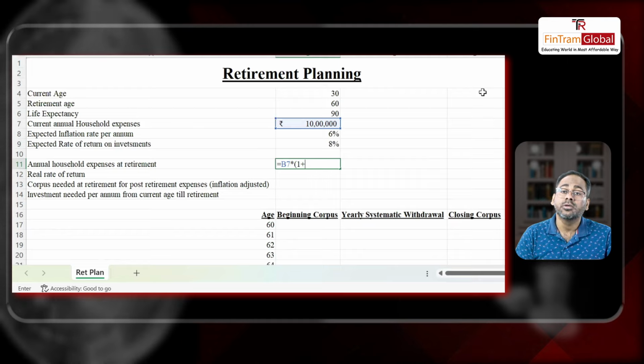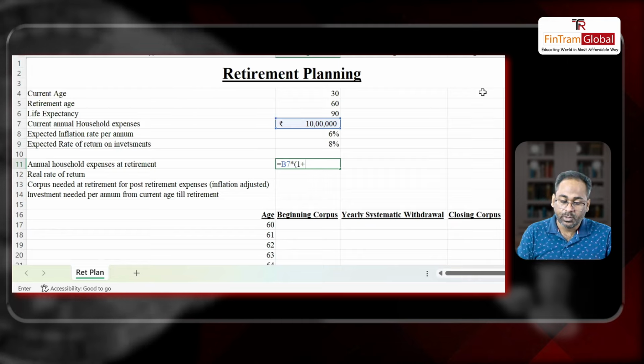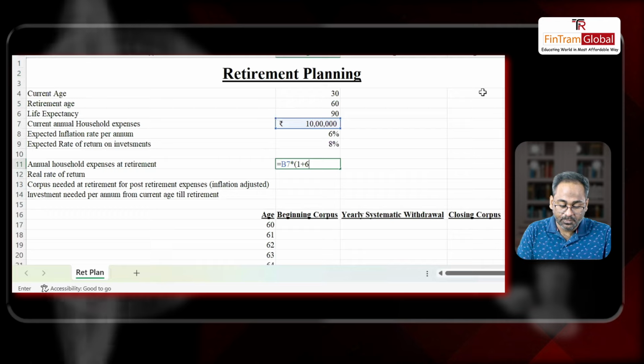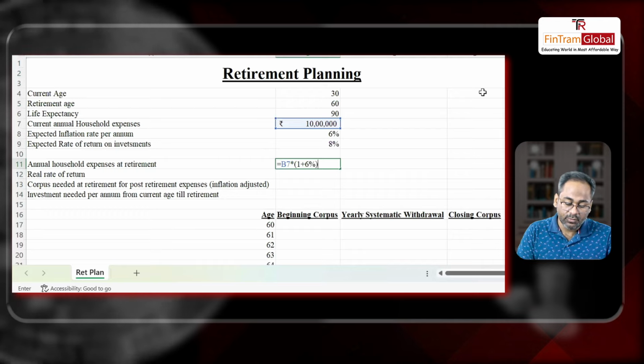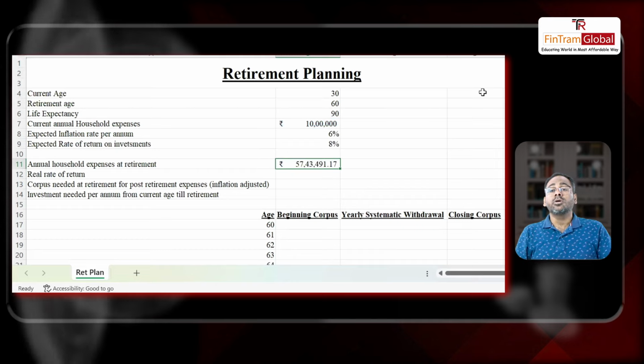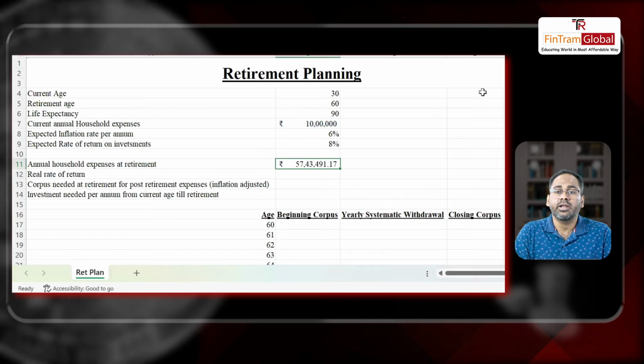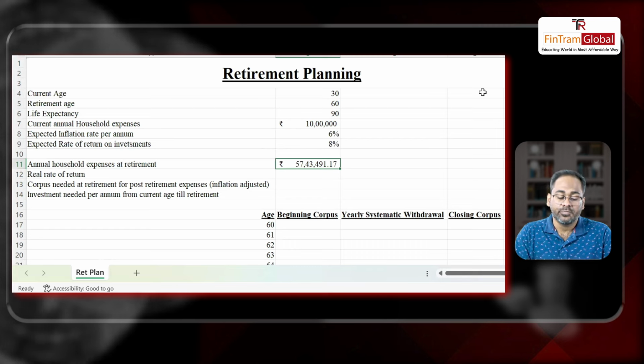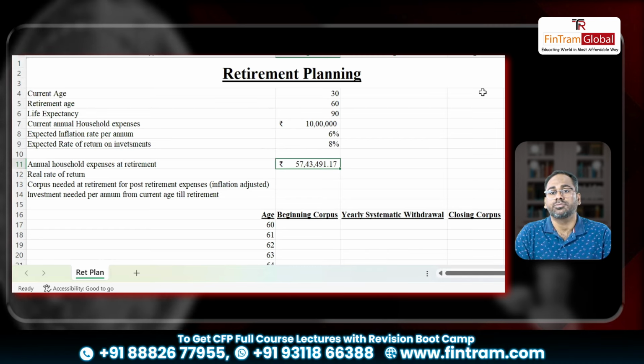What is the R? Inflation rate here. What is the inflation rate? 6%, right? So the inflation rate is 6%. If I multiply it and raise it to the power of 30, that means the expenses at retirement per annum, when he'll be 60, will be 57 lakh 43,000.